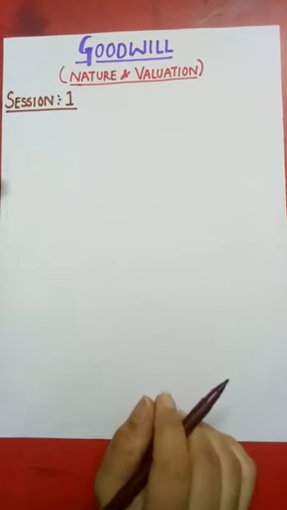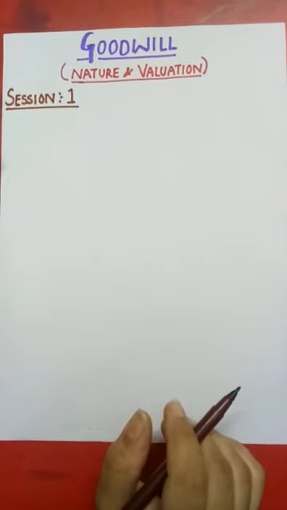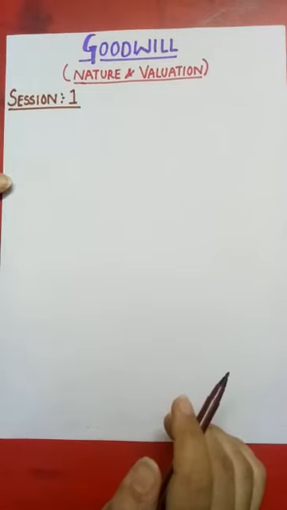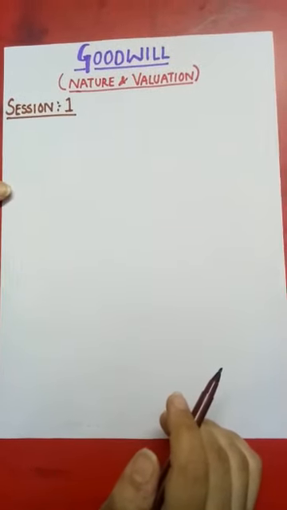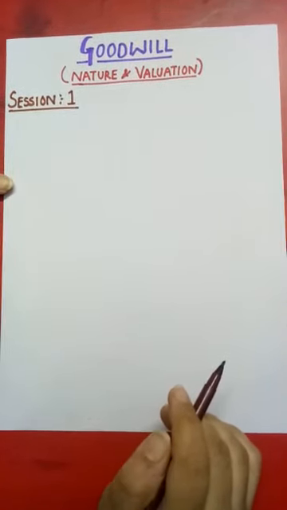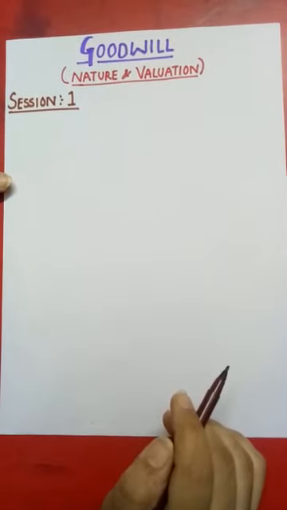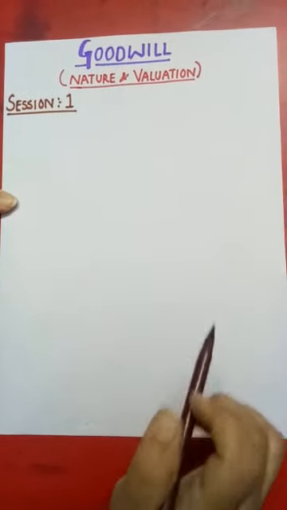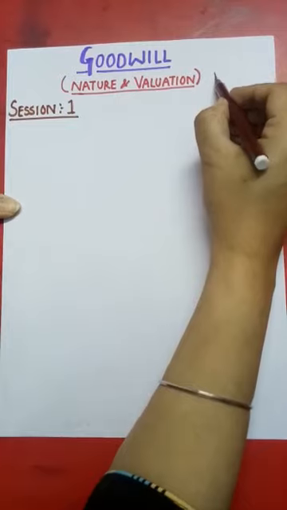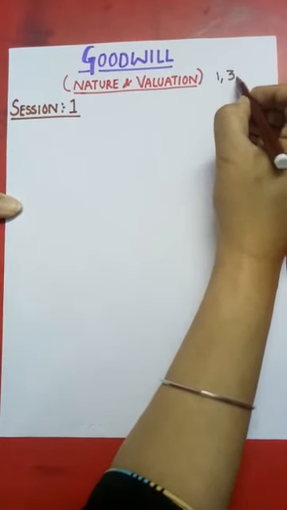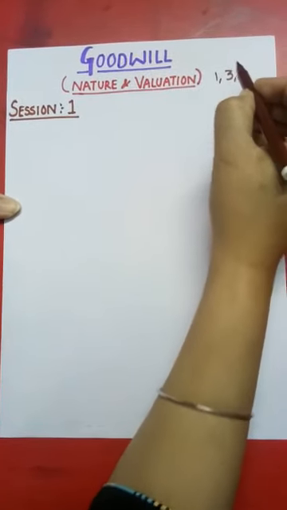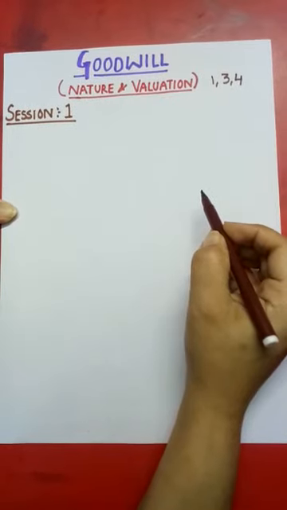Good morning, students. Today we will begin with a new chapter, Goodwill, Nature and its Valuation. This chapter is a very important concept of partnership, and usually it comes in 1 marker, 3 marker, or 4 marker question in CBSE board.